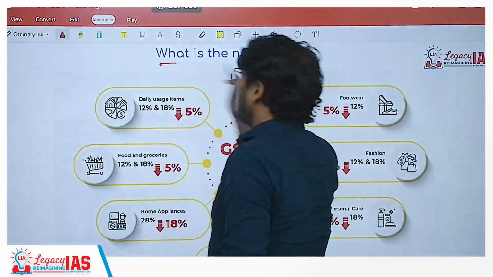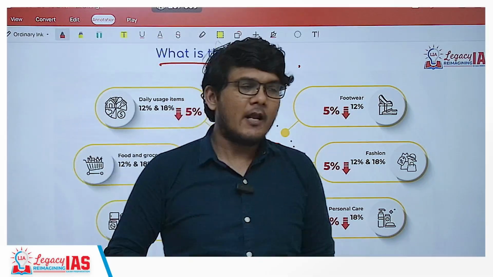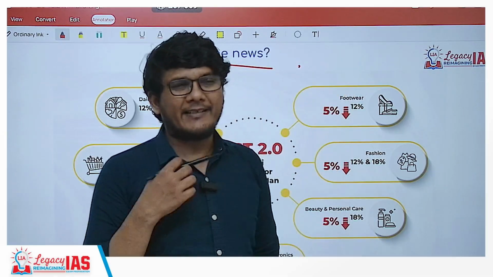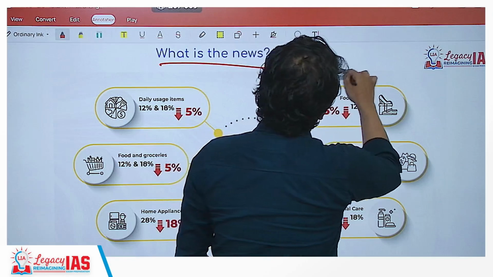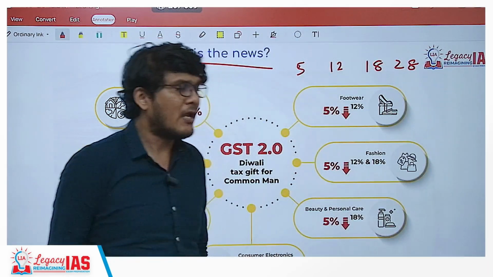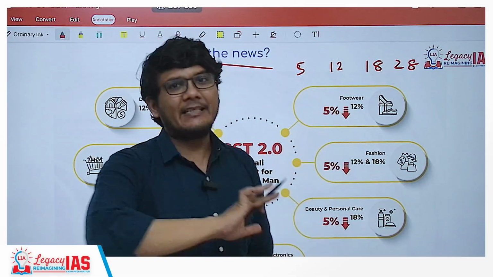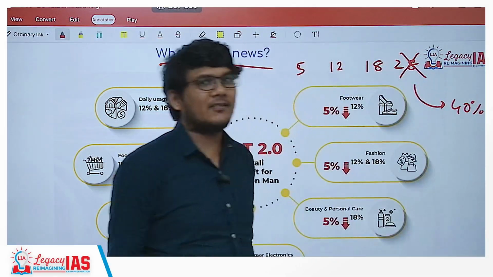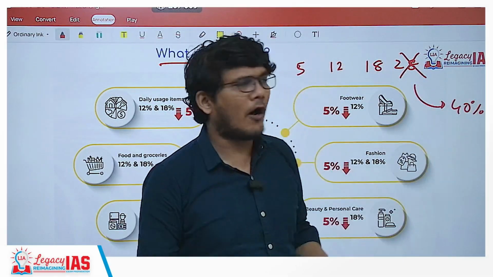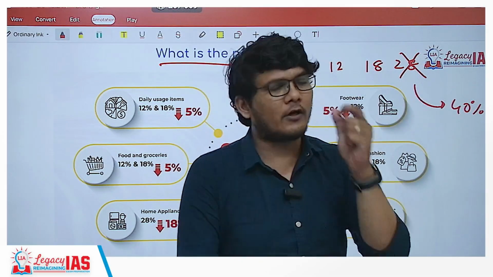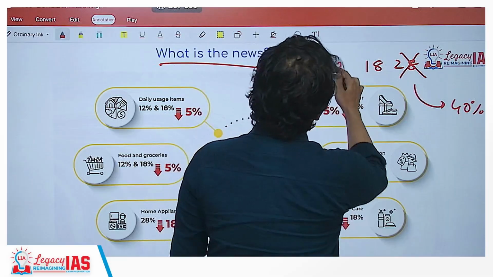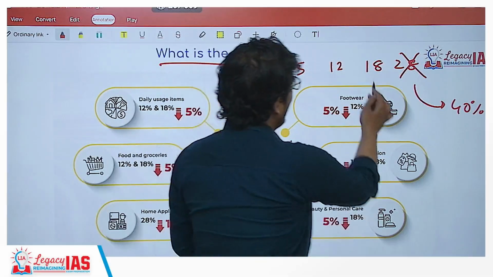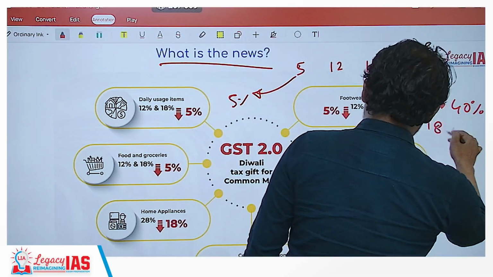So what is the news? The news is about GST 2.0 kicking in. Now what is happening in GST 2.0? Earlier we had the GST rates of 5%, 12%, 18% and 28%. Now these rates have been changed in the sense that 28% has gone and now you have 40% as the sin tax, or the tax on the demerit goods, and you have only 5% tax on the essential goods and services, and the 18% tax that is now present.